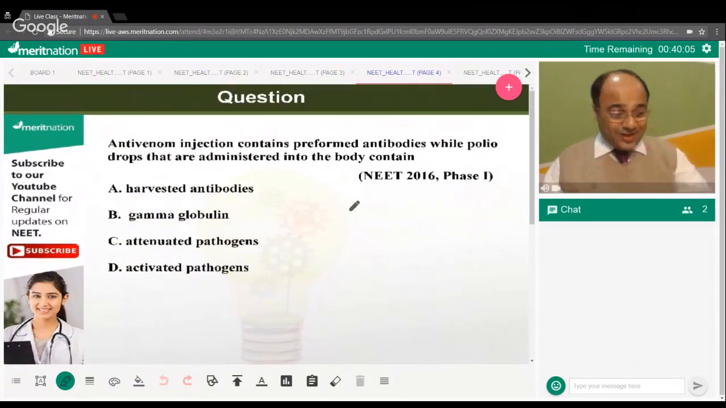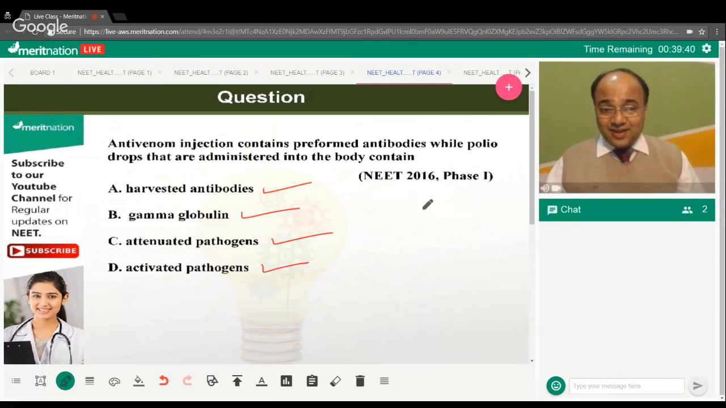Let's see the next one. The next question is: antivenom injection contains preformed antibodies, while polio drops that are administered into the body contain what? Is it harvested antibodies, gamma globulins, attenuated pathogens, or activated pathogens? So, this is a very common or a very simple question over here.